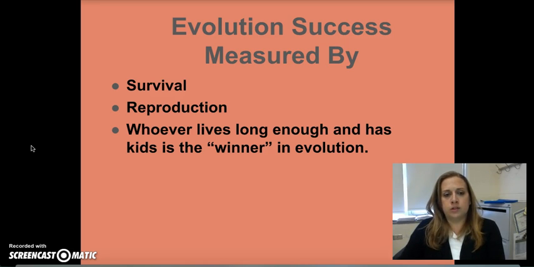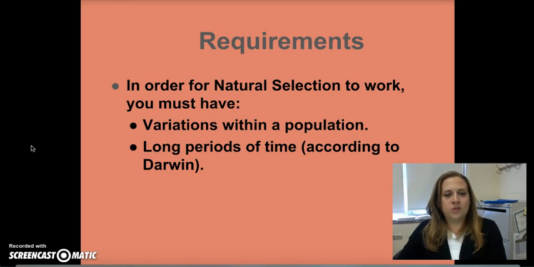So how is evolution measured? How do we know if something is successful evolutionarily? Well, we can look at survival and reproduction. So whoever lives long enough and has enough kids, essentially, is the winner in evolution. So in order for natural selection to work, you have to have a couple things. You have to have variation within a population. Like with the insects, you had to have the insect that had the different gene for the insecticide resistance. So you need to have variation within a population, and according to Darwin, you need to have long periods of time. Understand, though, that long is a relative term.